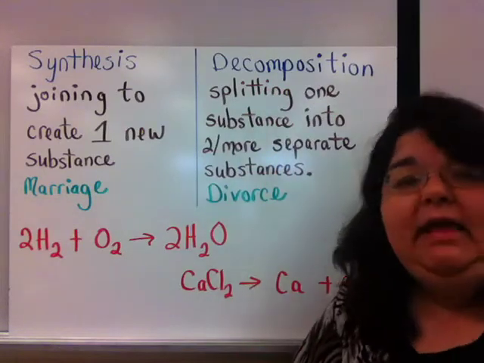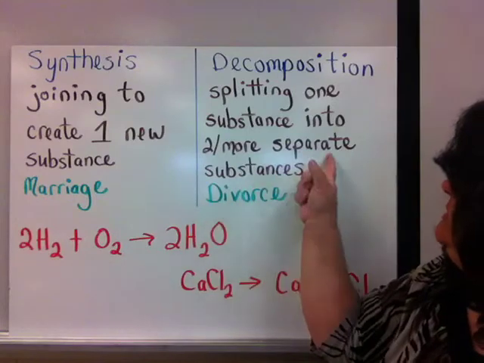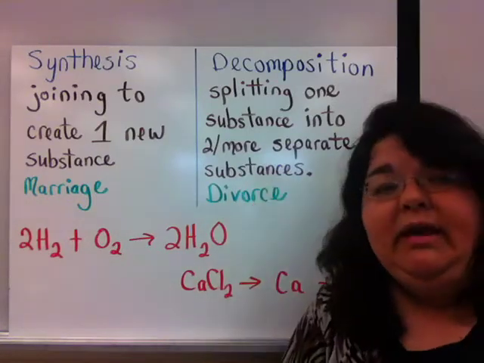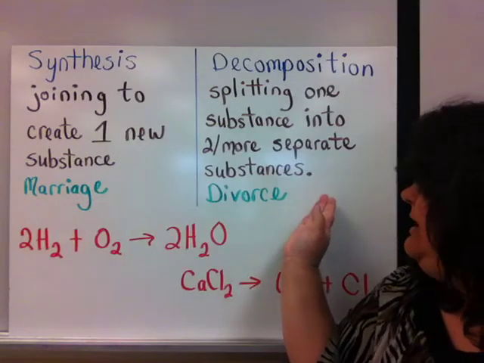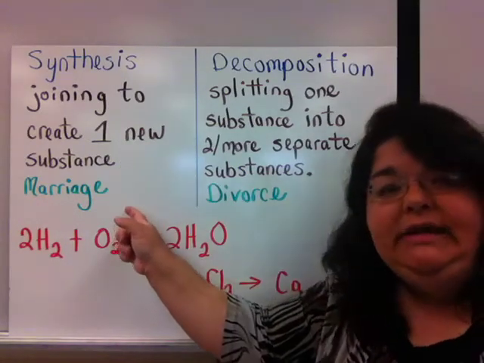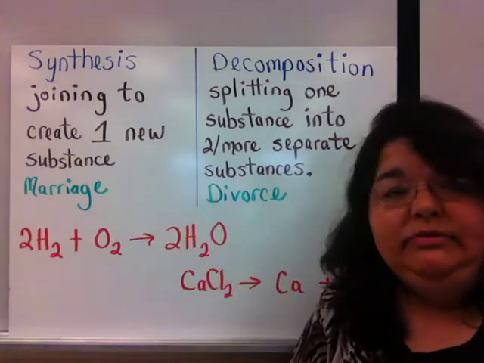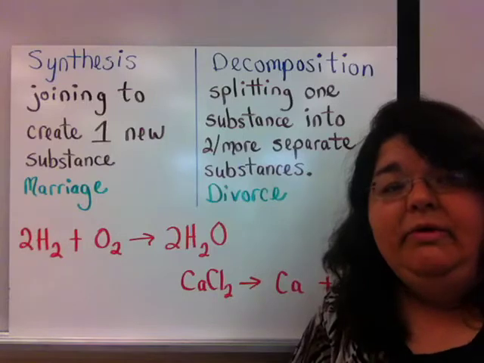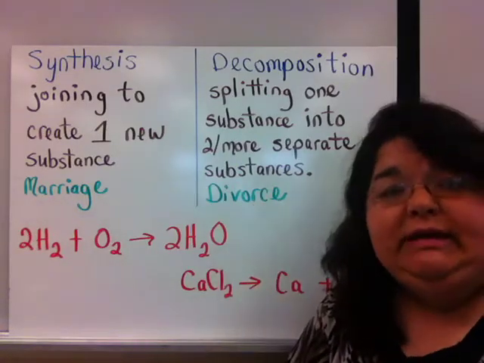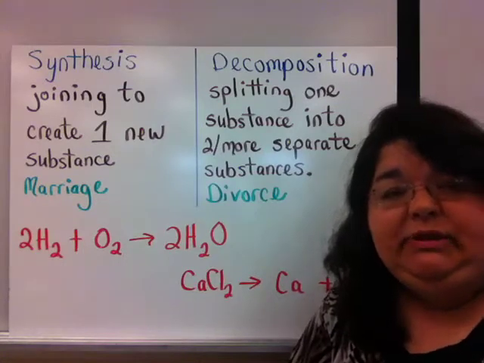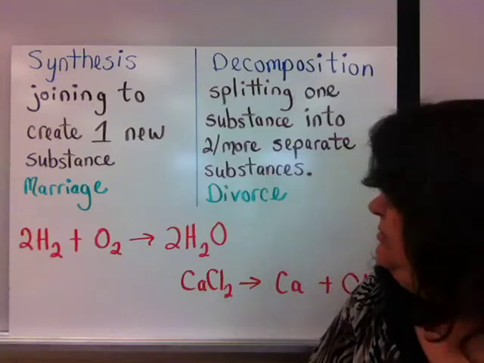Decomposition is when I take 1 substance and split it into 2 or more separate substances. Now, because this is a 2 becomes 1 and this is a 1 becomes 2, I like to call these marriage and divorce. Marriage is when 2 people join together to become 1 unit. And divorce is when that unit isn't working anymore. They will split into 2 separate individuals or homes.